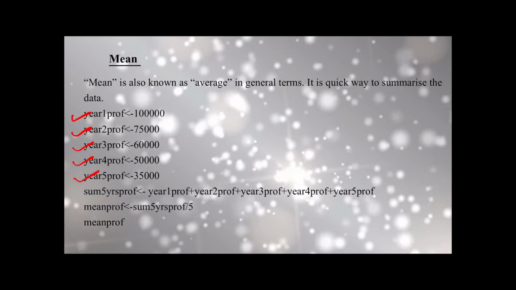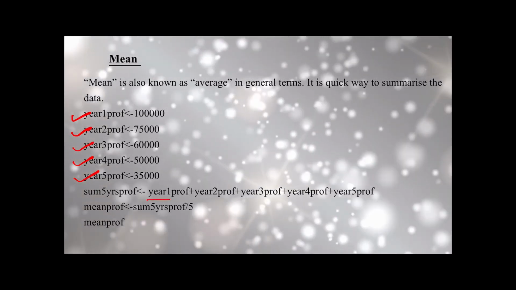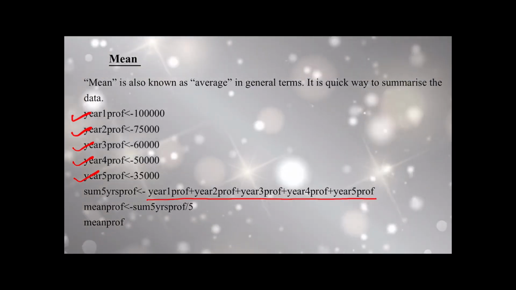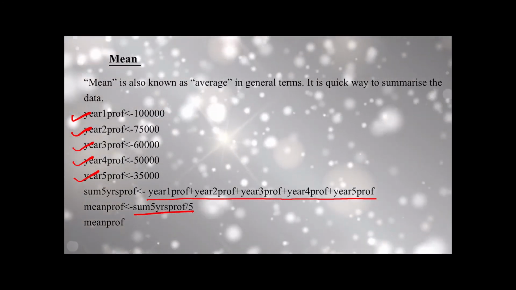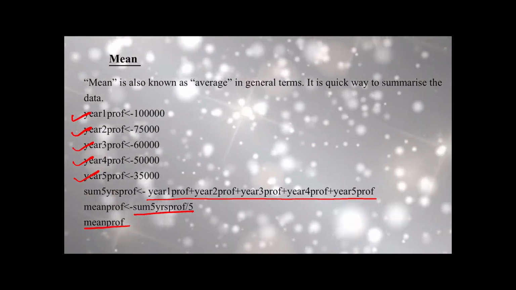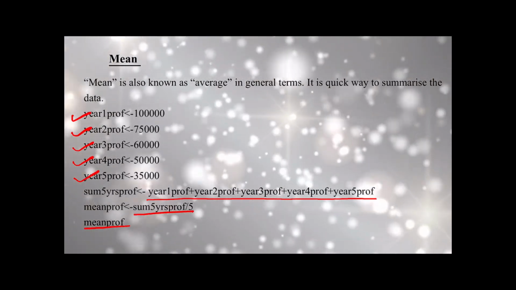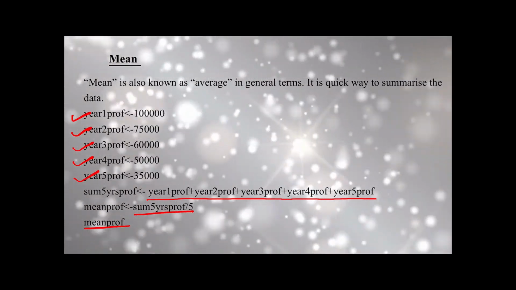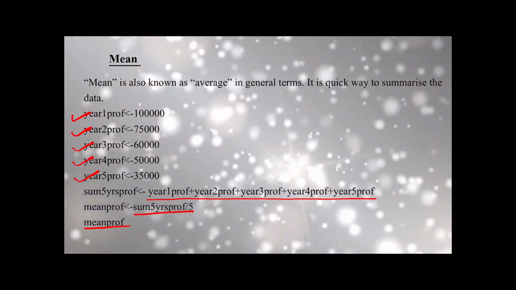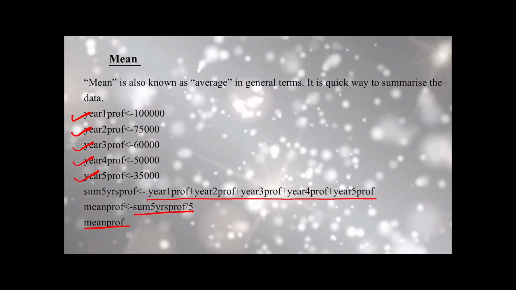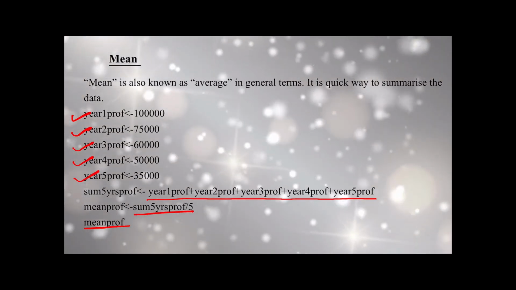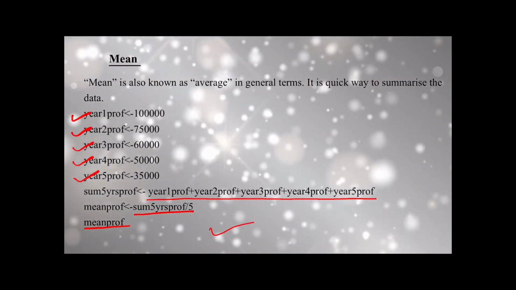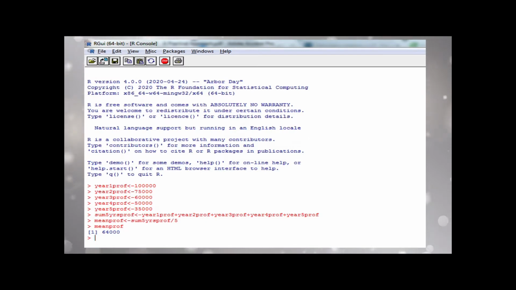Then we calculate the summation of profits of all 5 years and divide it by 5, and then we print the variable. In this case we have defined the variable mean prof, which is nothing but the mean of profit for all 5 years. When we execute this set of instructions, we get the value of mean as 64,000.